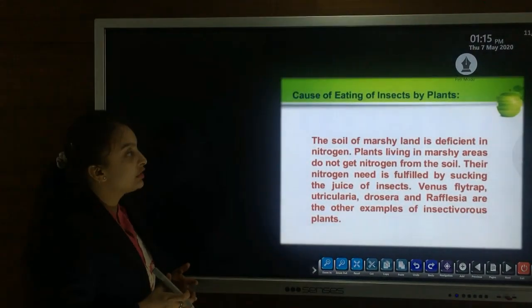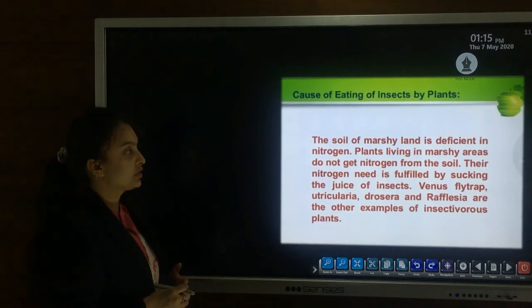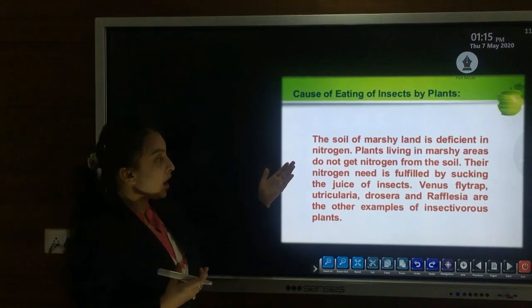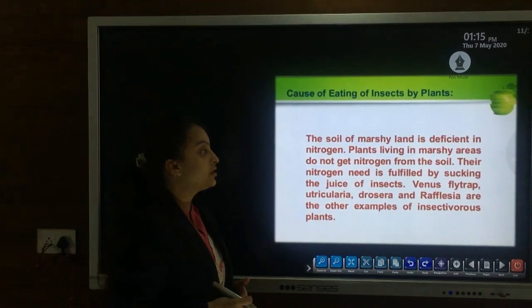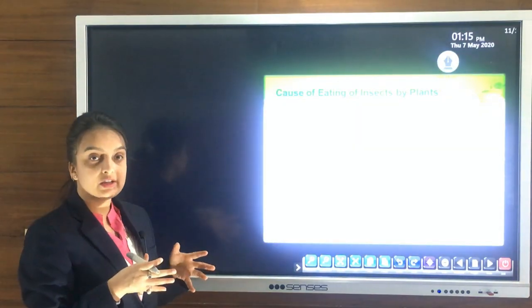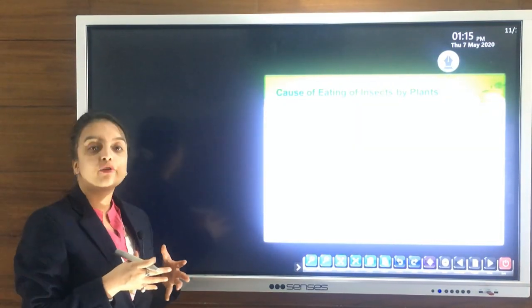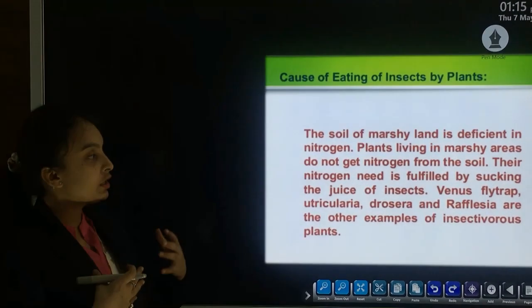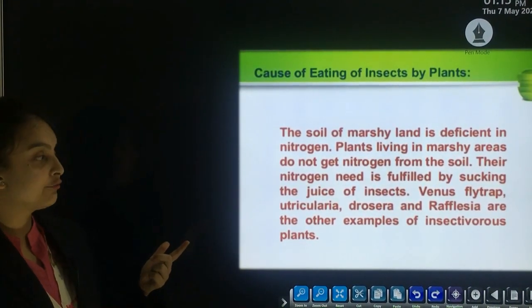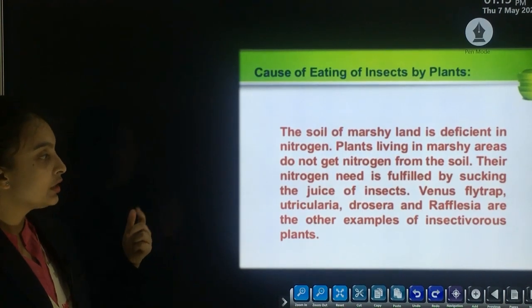Next is the cause of eating of insects by plants. What is the reason behind it? The soil of marshy land is deficient in nitrogen. Some plants grow in marshy areas where there is a lack of nitrogen. To fill up their nitrogen needs, they eat up insects, and by sucking the juices of those insects, they can fulfill their nitrogen capacity.